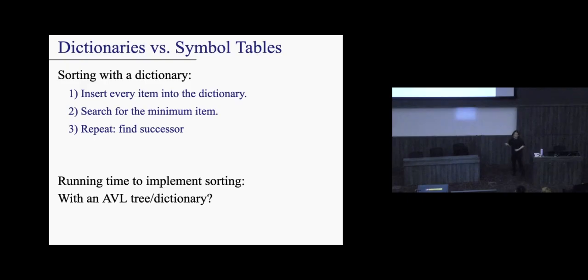What is the running time? N log n, right? Because you're inserting n items, each of them costs log n time to insert. Make sense, right? Okay. What about with a symbol table? What do we think? Is it O(n)? That would be magical, right? I already said that the cost of insert is O(1). So what are we missing?